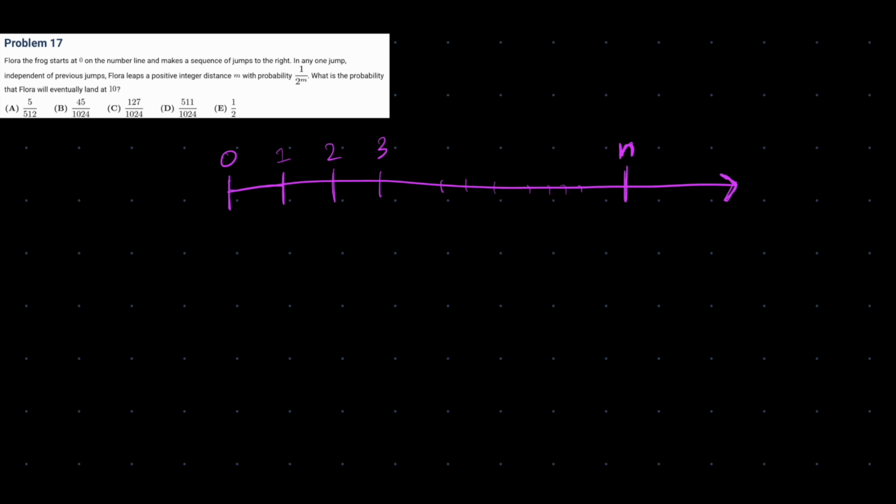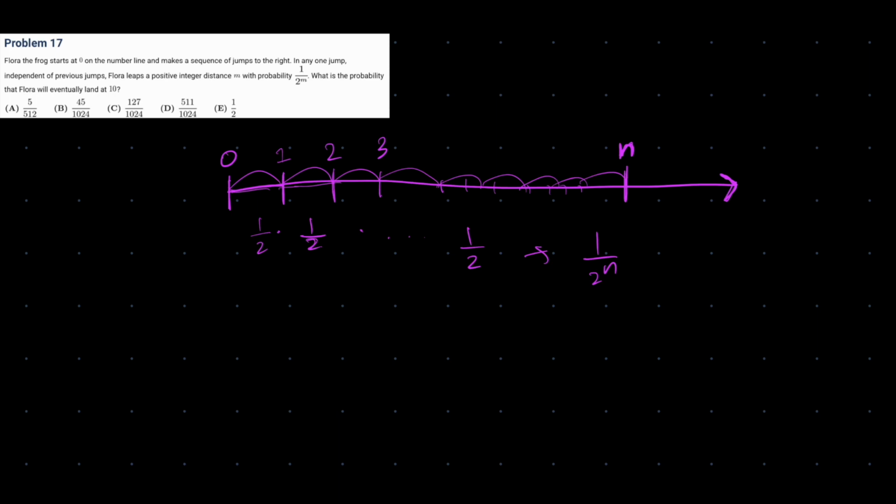So the first most obvious case to me is she just goes in a bunch of hops. She goes from 0 to 1, 1 to 2, 2 to 3, and then eventually she'll end at n. So since she's going from 0 to n, there will be n gaps for her to go through. So that means each of these will happen with probability 1/2, because the distance is just 1. 1/2, and this is 1 over 2 to the n because we have n gaps and she's doing each of them.